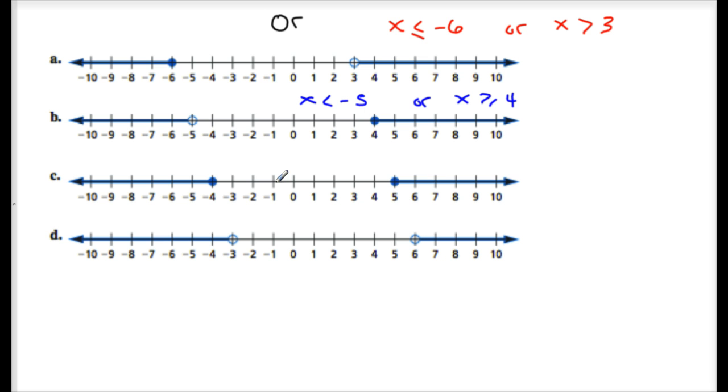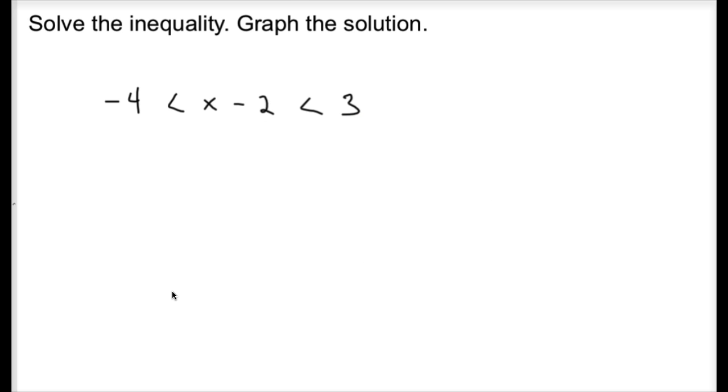How about the next one? X is less than or equal to -4, or x is greater than or equal to 5. Perfect. And my last one here: x is less than -3, or x is greater than 6. Perfect.